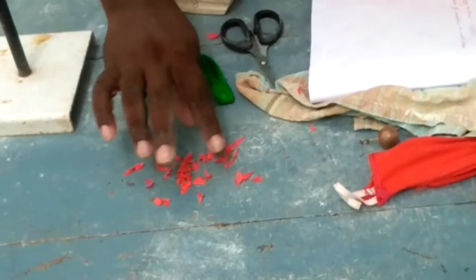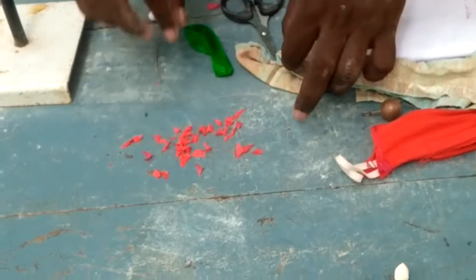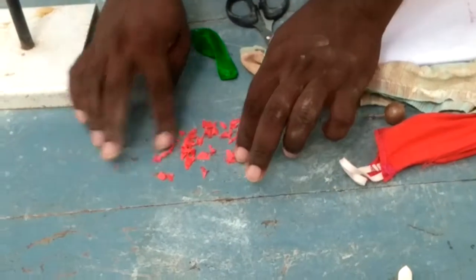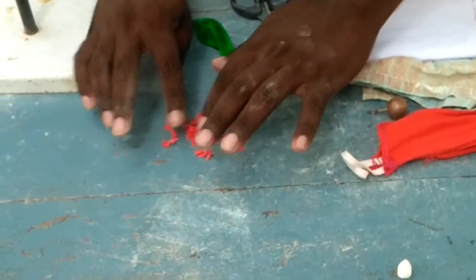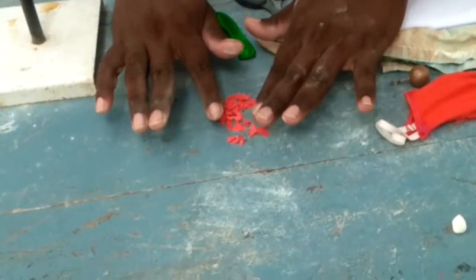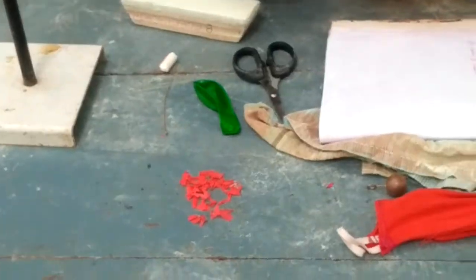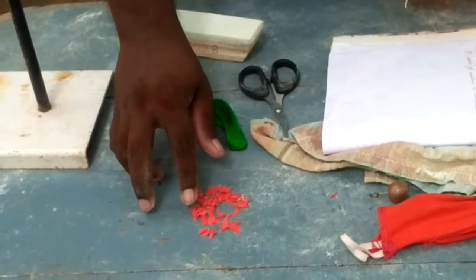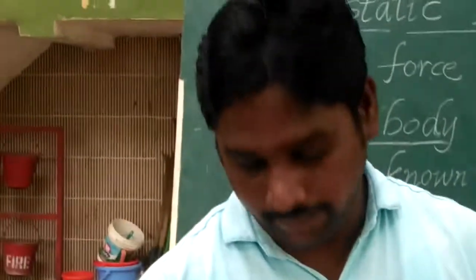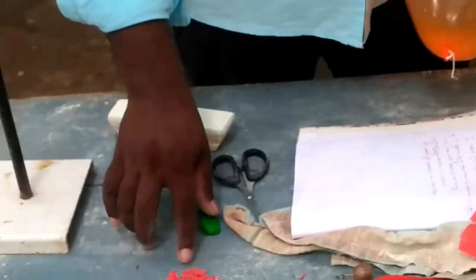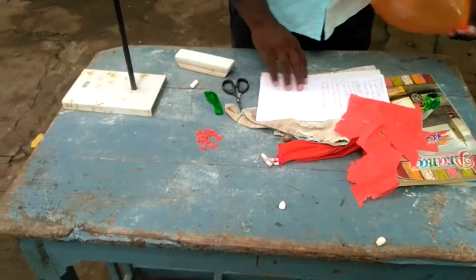Okay, students, now we collect these paper pieces and put them in one place on the table. Do you notice clearly? These are the bits of paper, placed on the table.